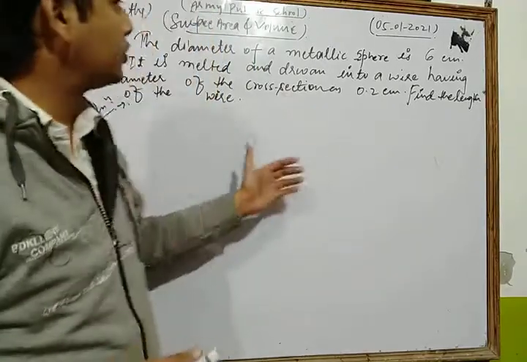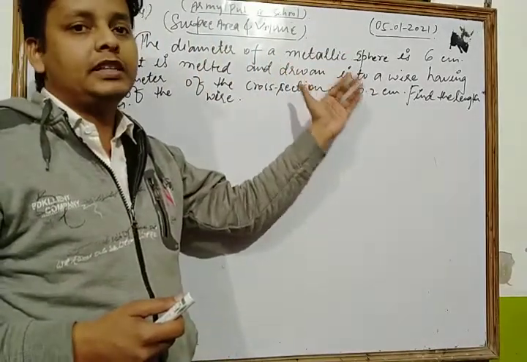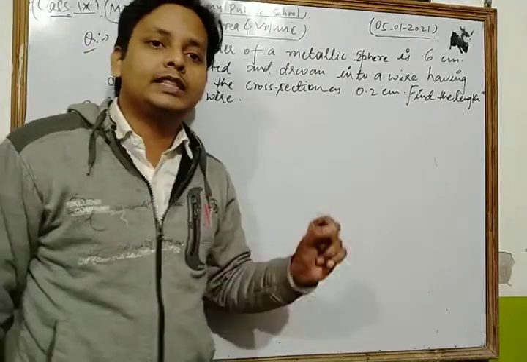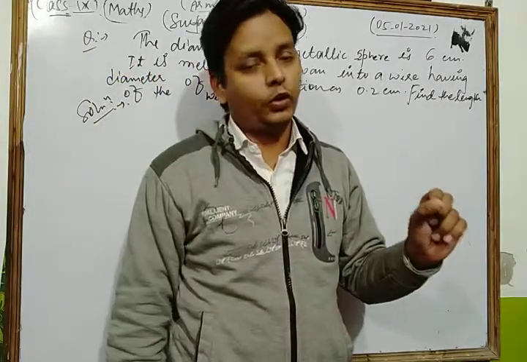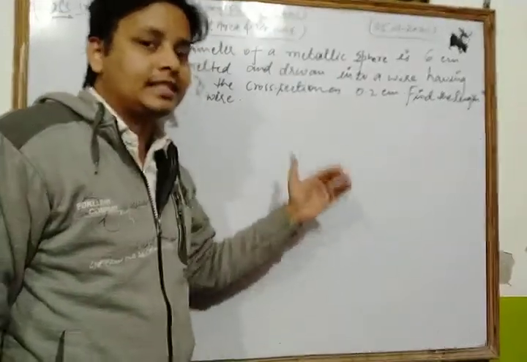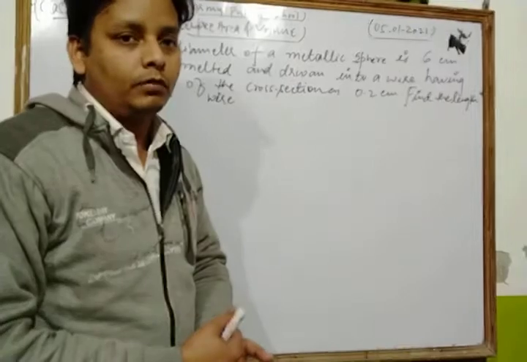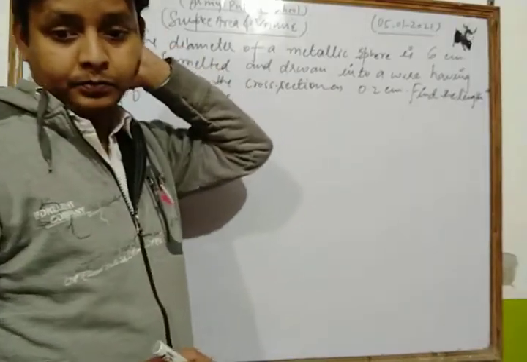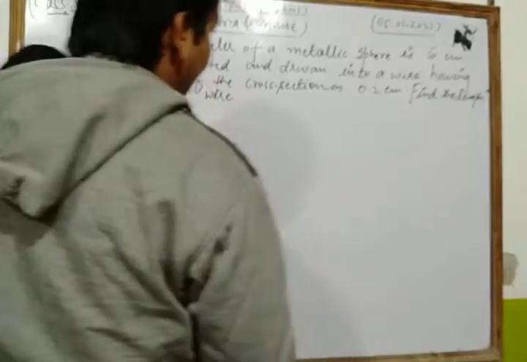So here a sphere is converted into a wire, and the wire is the shape of a right circular cylinder. So the volume of the metallic sphere is the same as the volume of the cylinder.